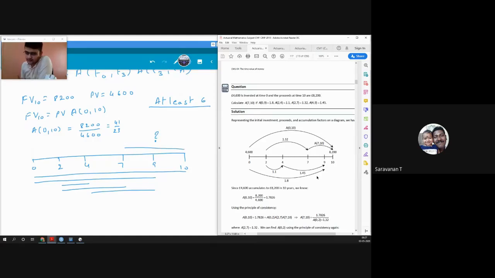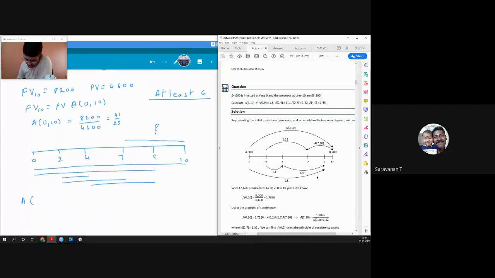How would we find it? We can clearly say that accumulation factor from 0 to 10 is going to be equal to accumulation factor from 0 to 7, and then accumulation factor 7 to 10. So we'll have to find accumulation factor 0 to 7. We can split that too. We do not have directly 0 to 2, but we do have directly 2 to 4, and we do not have any value 2 to 7. I can split them into these three parts, but I would need to find 0 to 2, and I need to find 4 to 7.